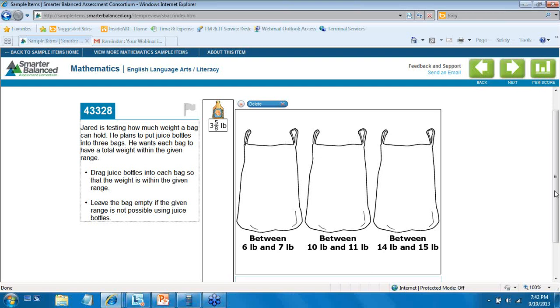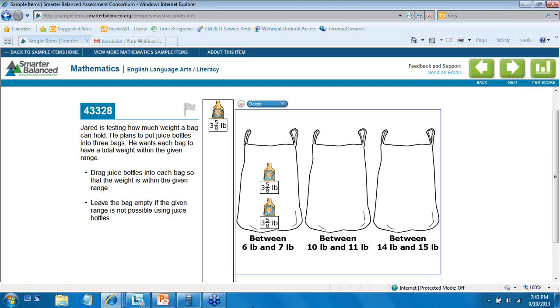So here, we're not looking for an exact answer. Okay? Jared's testing how much weight a bag can hold, and he puts juice bottles into 3 bags. So he's going to drag on this bottle, and he's going to say, okay, if I put 1 bottle here, is that between 6 pounds and 7 pounds? The answer is no. So I'll put another one in here. And is that between 6 pounds and 7 pounds?